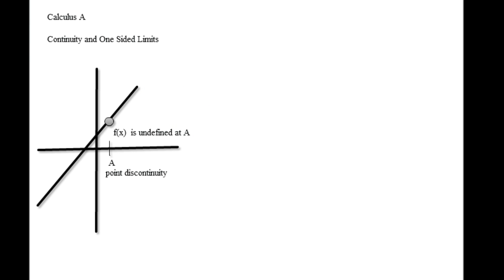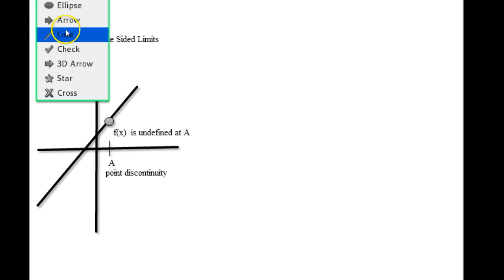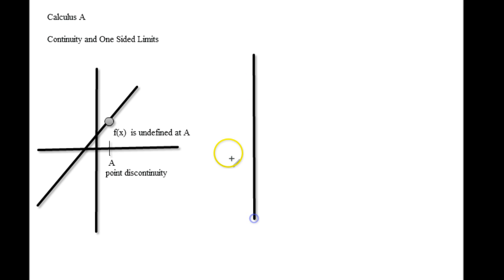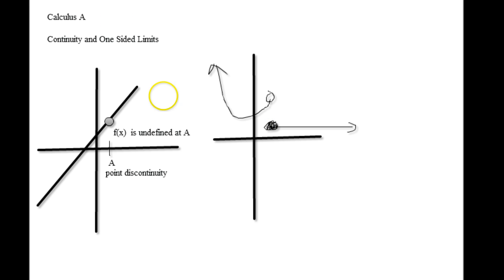You also have jump discontinuity. Okay, so if I have my function, it looks something like this, and then all of a sudden you go from here, and then it starts down here. Let's say that it's a closed-in circle. Okay.